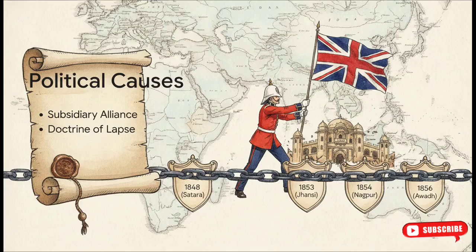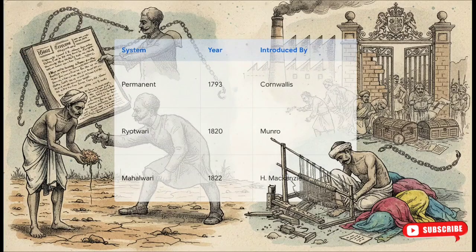Just look at the timeline. Satara in 1848, Jhansi in 1853, Nagpur in 1854. And the ultimate insult, annexing Awadh in 1856 on completely bogus grounds of misgovernance. Add the absolute humiliation of Mughal Emperor Bahadur Shah Zafar to that, and you can clearly see why the political elite was completely alienated. And this brilliantly illustrates the economic devastation happening right at the grassroots level.